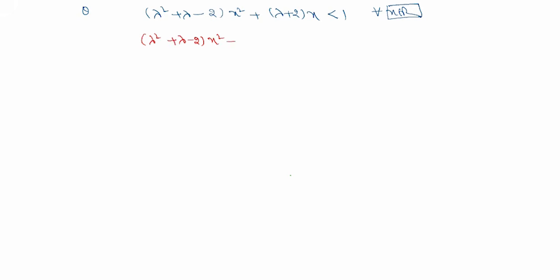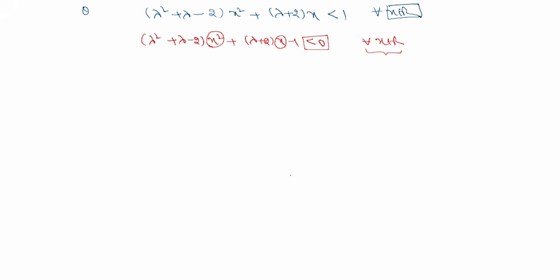Okay, I'll take another question. If lambda square plus lambda minus 2 times x square plus lambda plus 2 times x is less than 1 for all x belongs to R, then find the interval in which lambda belongs. So lambda square plus lambda minus 2 x square plus lambda plus 2 x minus 1 is less than 0 for all x belongs to R. This again is a quadratic expression in x, and this quadratic expression is always negative for all x belongs to R.